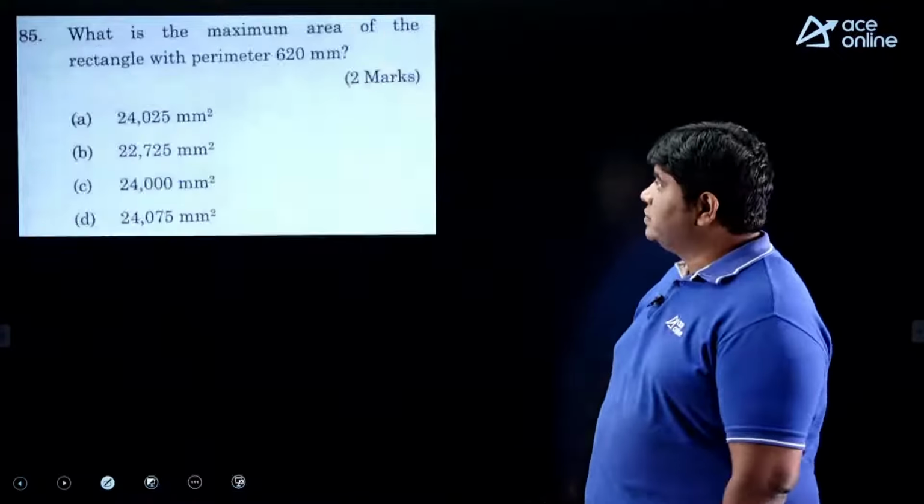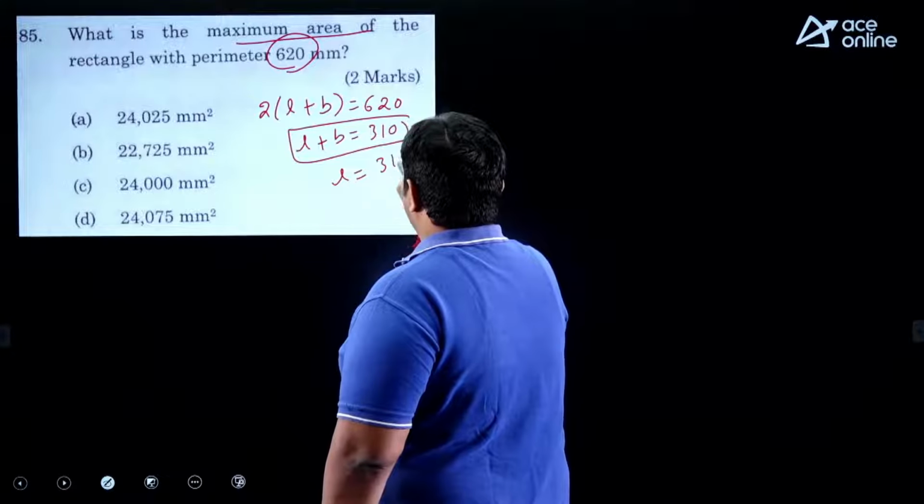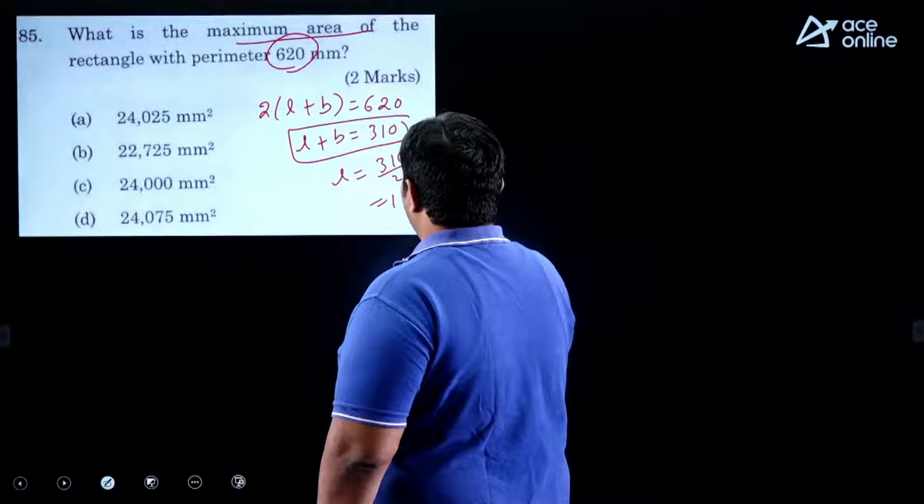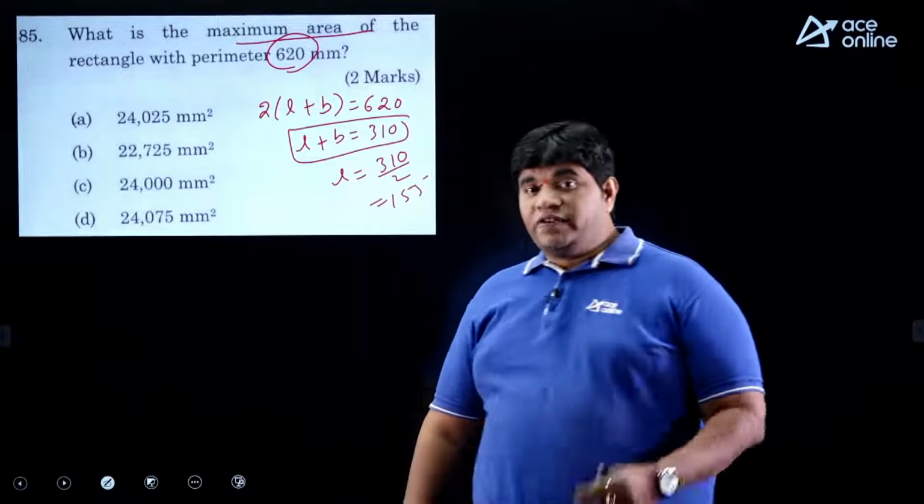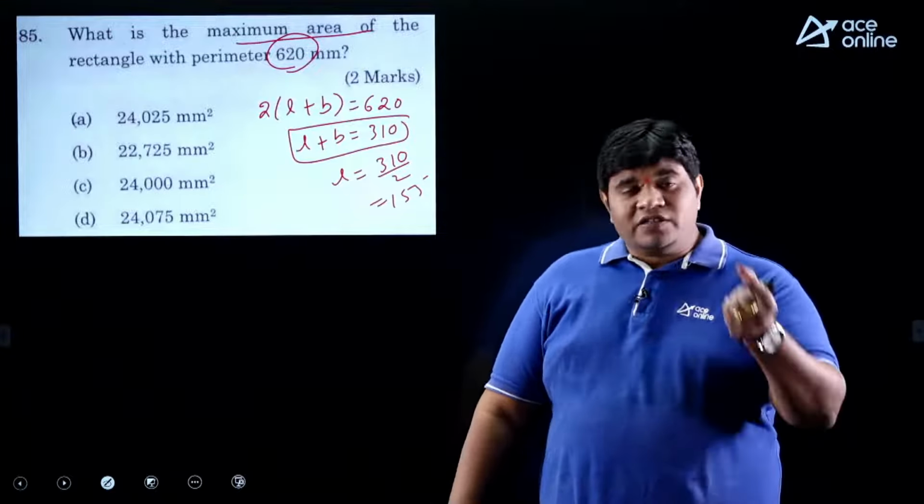Maximum area means length and breadth are equal, then it is the highest area. We know that point. So what is the possible? 310 by 2, 155. So 155 into 155. You can take other numbers, but the product will be less than this. So possibility A is the answer. Length is 155, and breadth is also 155.